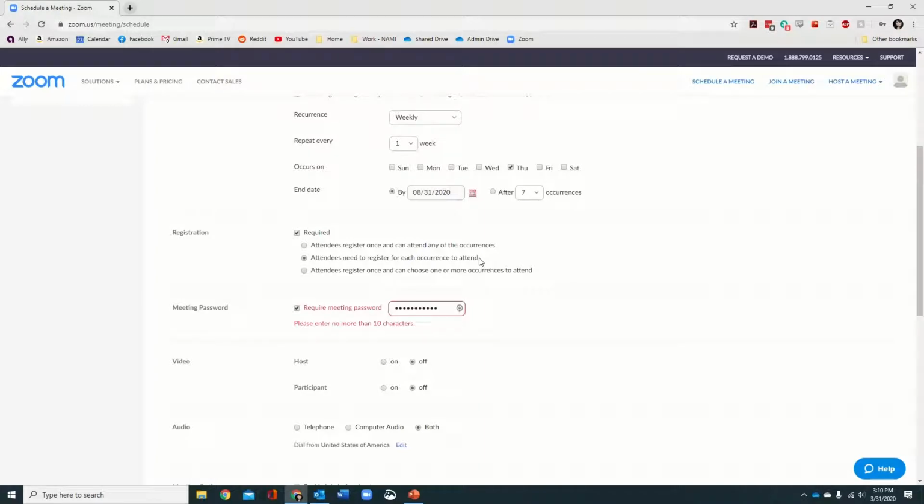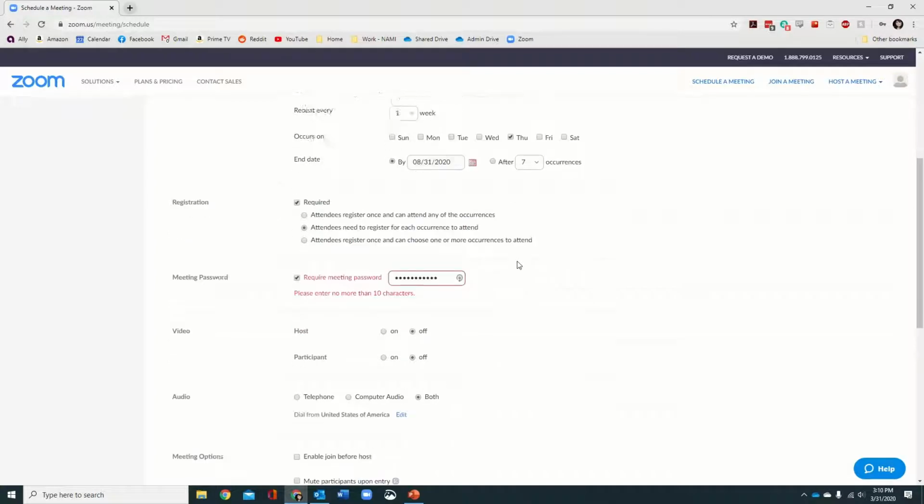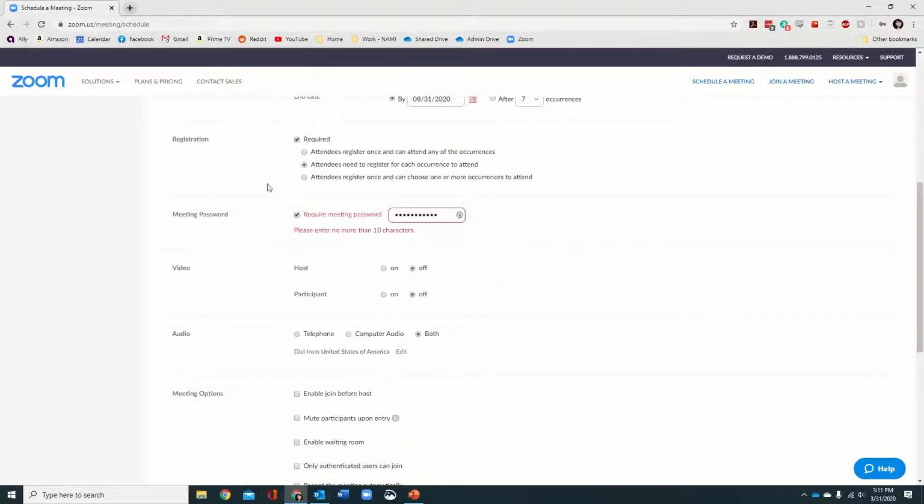That way we can see who's coming and how many times they're coming to the groups. So we use this because if someone is registering and it seems like they didn't show up for the meeting, then I can get a hold of them and say, hey, I realize that you registered for the meeting. Do you need any help getting onto Zoom? Is there anything I can do for you, etc. Also, if people's information changes, that's also good to have, just in case.